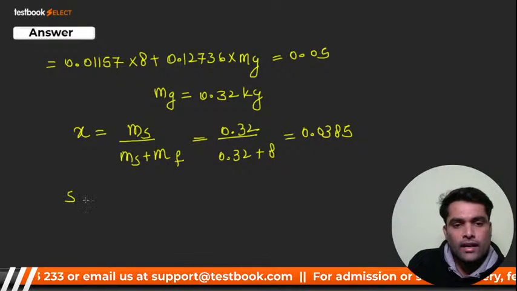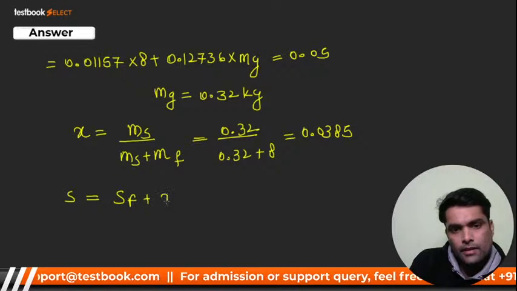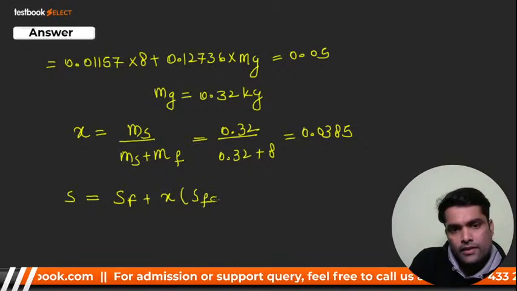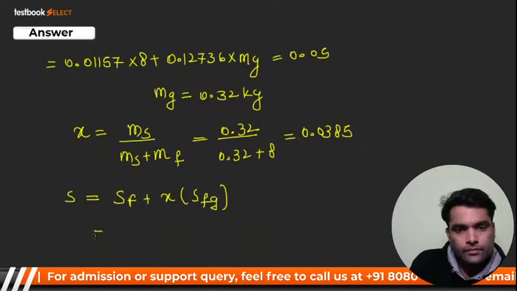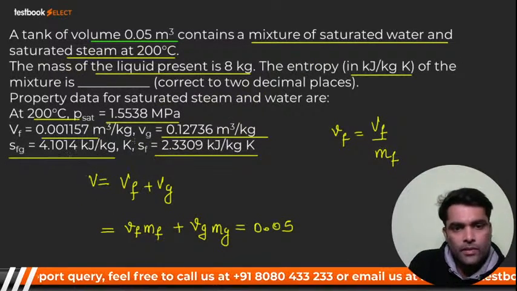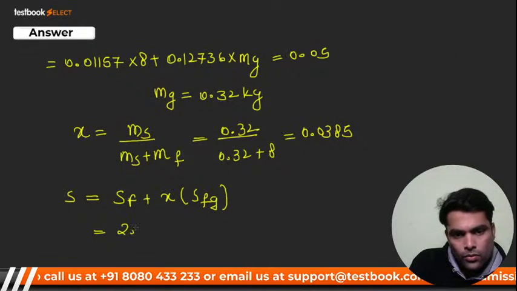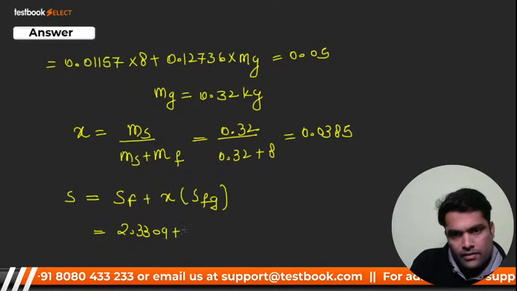Now, my dear, you know that entropy will be Sf plus dryness fraction into Sfg. Sf is given in the question and that is 2.3309. So 2.3309 plus.